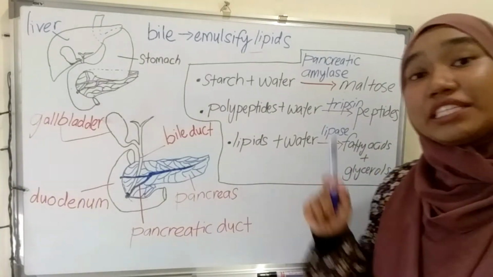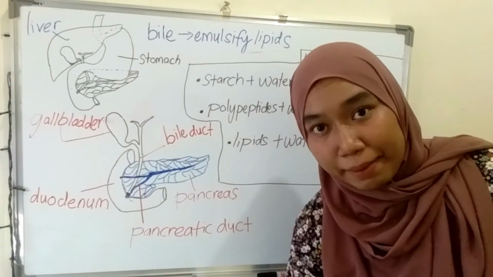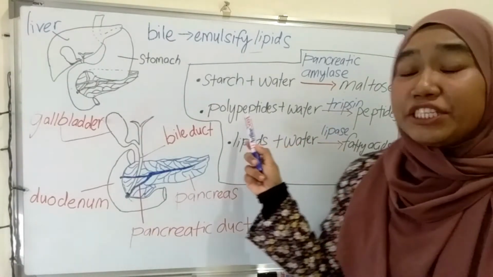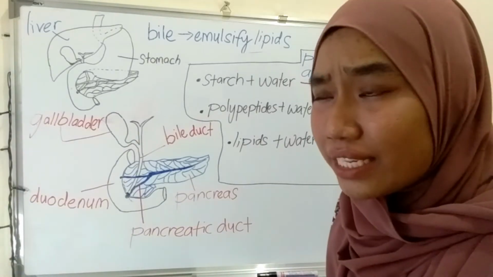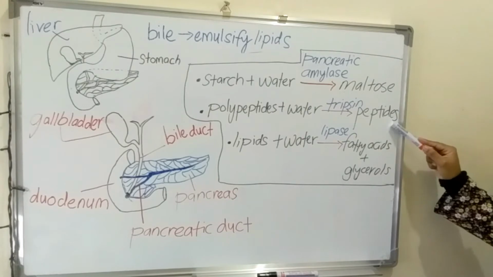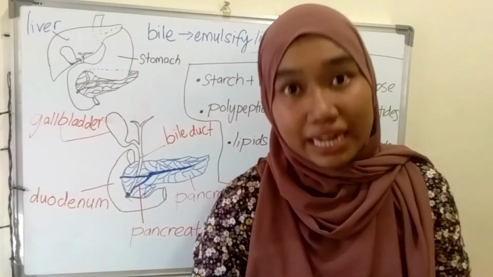Okay, and then trypsin. Trypsin is also an enzyme that will digest the polypeptide into small chains that we call peptides. Okay, and then lipase is also an enzyme.